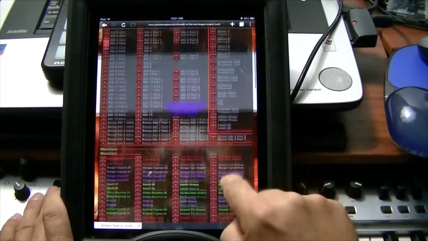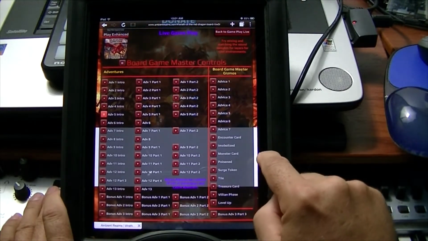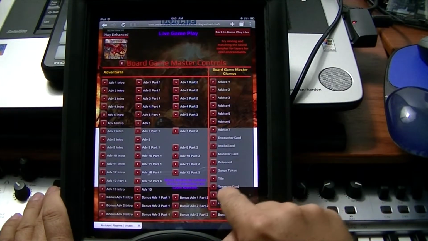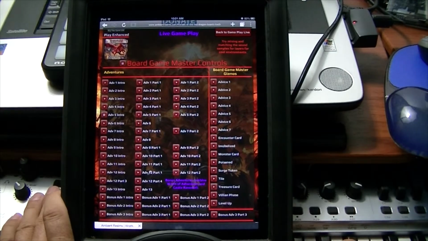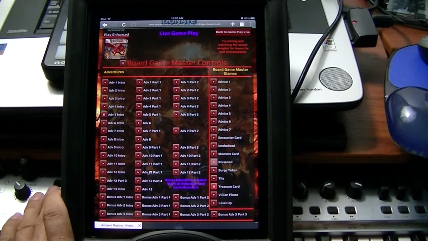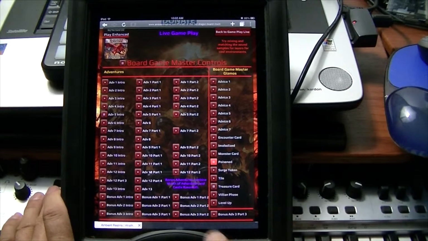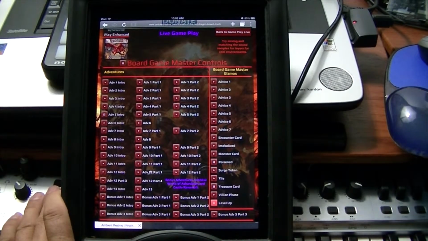Little thing up here, we can pick something like, hey, we got some treasure. You have been chosen to draw a treasure card. So there's a treasure card, poisoned. You have been poisoned. Level up. Level up!